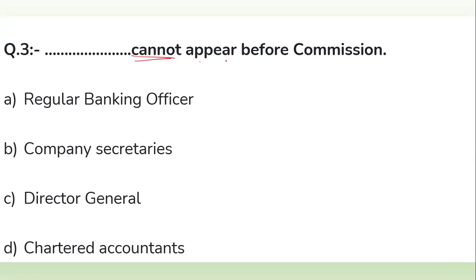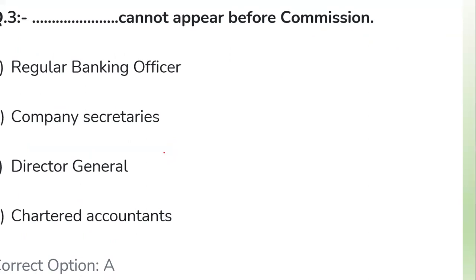Question 3: dash cannot appear before the commission. The question is about who cannot come before the commission. The options on your screen are: A, regular banking officer; B, company secretary; C, director general; D, chartered accountant. So what is the right answer? The right answer here is option A, the regular banking officer cannot appear before the commission. The company secretary can, the director general can, and the CA can.